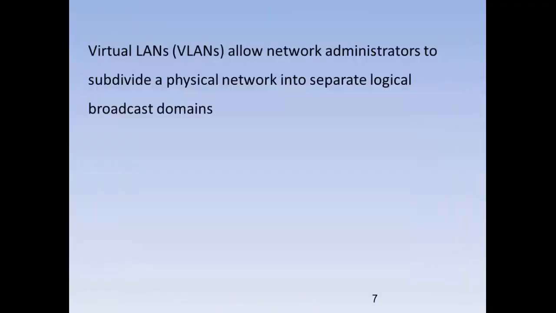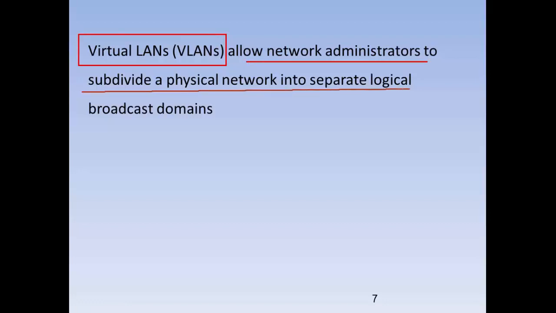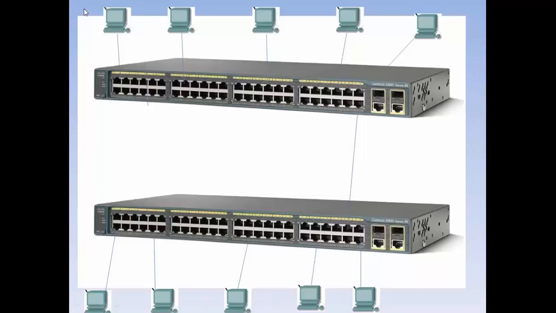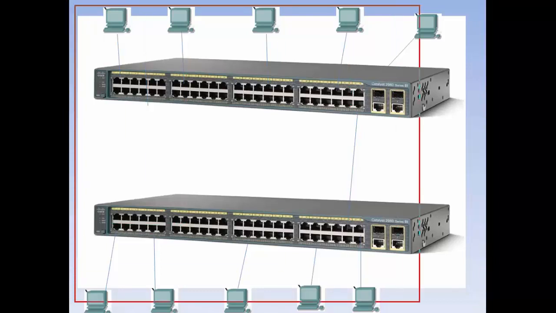So for that purpose, we use the concept of virtual LAN, which allows the administrator to subdivide the physical network into separate logical broadcast domains. A flat network is like this: all the machines come under a single broadcast domain.